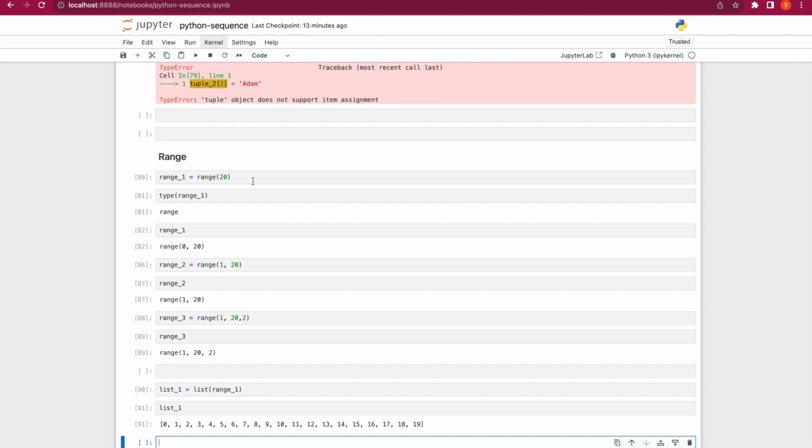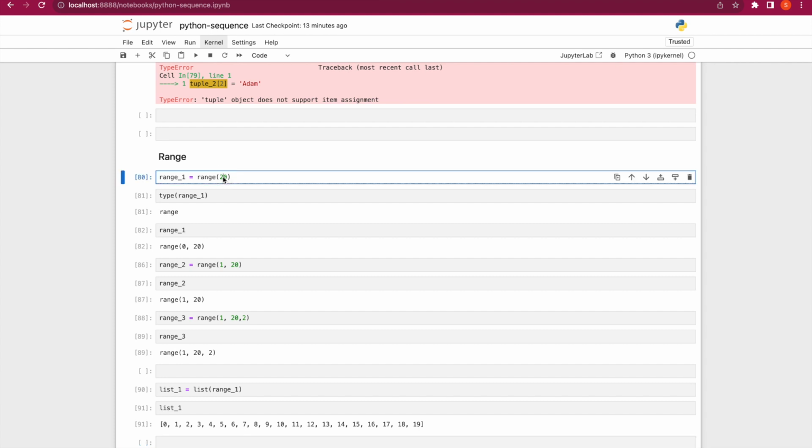Like I said earlier, it does not include the last value or the actual stop value we have here. So because we have 20 here, the last value will be 19. You can see 0 to 19. So let's do the same.